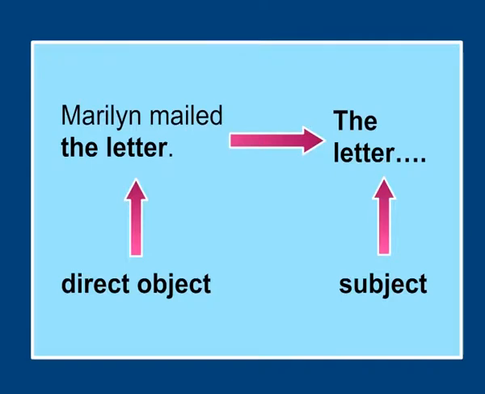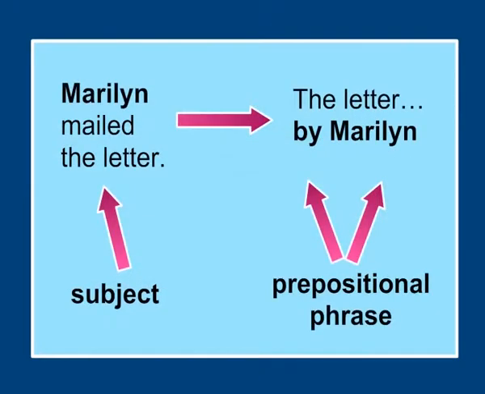Now look at the second point. Place the active sentence's subject into a phrase beginning with the preposition by. Marilyn mailed the letter. The letter by Marilyn. Marilyn is the subject in the active voice. In passive voice, it becomes the object and is written with by before it. The letter by Marilyn.